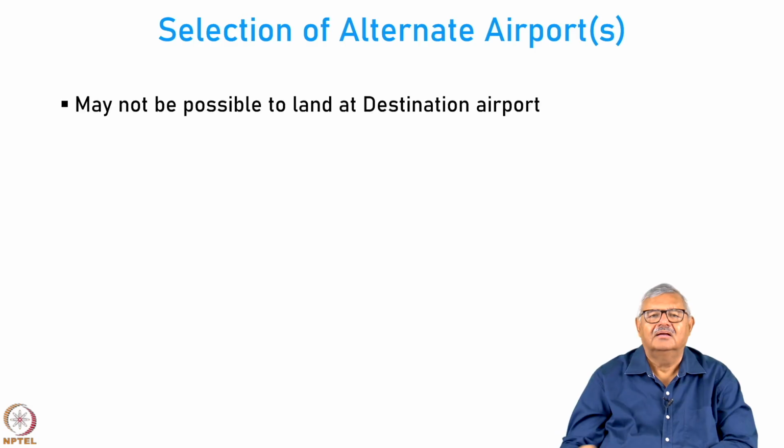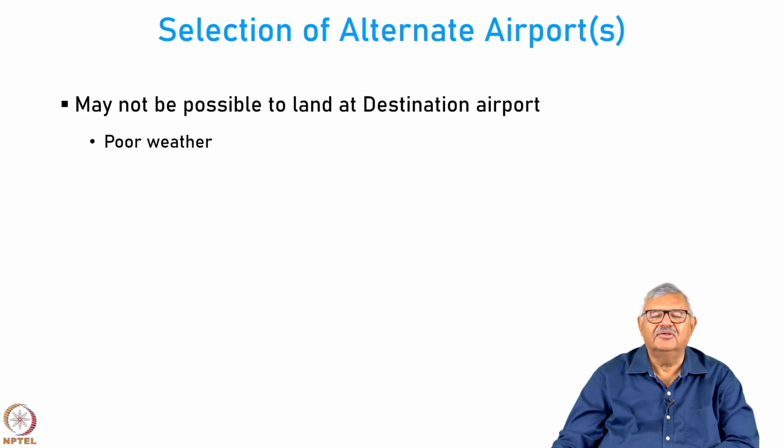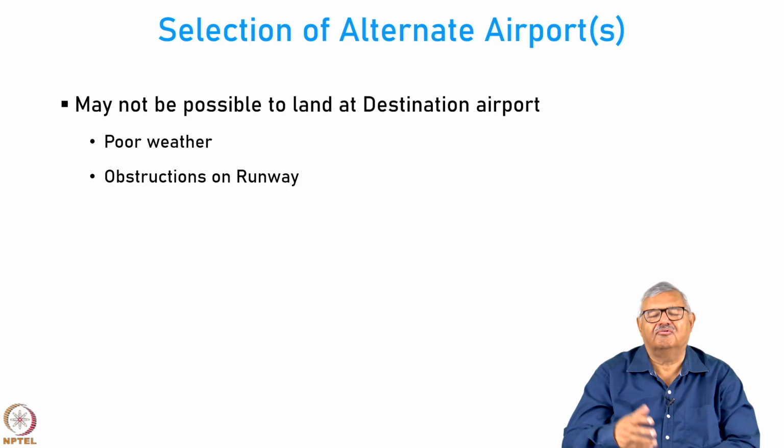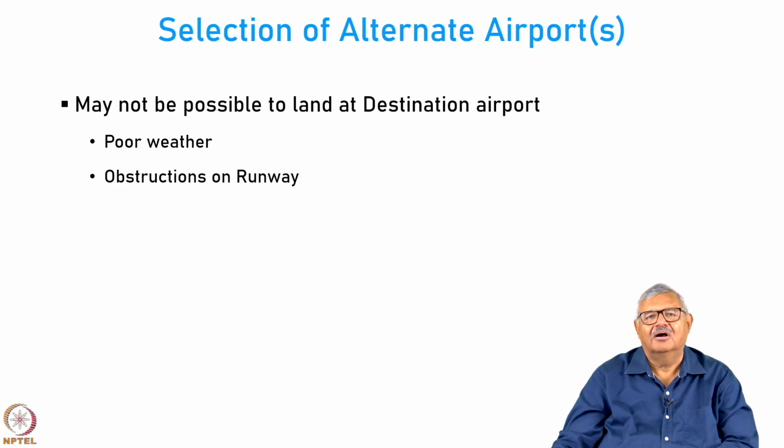Okay. So, now let us look at how an airline selects an alternate airport or airports while it does route planning. Now, it may not be possible to land at the destination airport for a variety of reasons. These could be because of poor weather at the destination airport. It could also be because there are some obstructions on the runway. Maybe some incident happened with a previous aircraft, because of which the runway is not available, or in some cases there could be animals on the runway which will take time for us to shoo away. Whatever be the reason, if there are some obstructions on the runway, then you can't land at that airport.